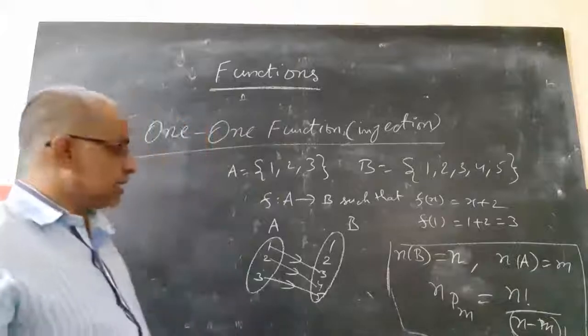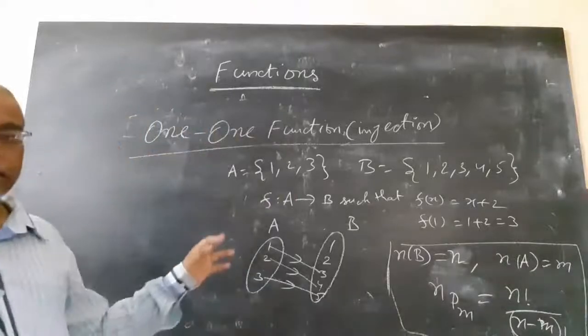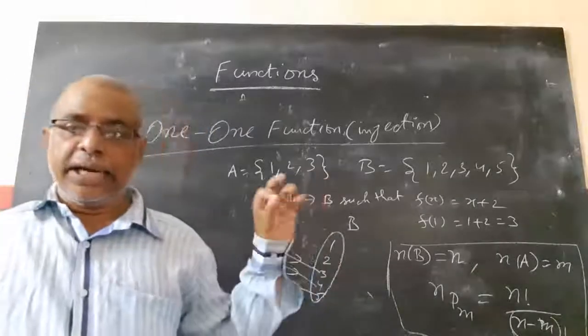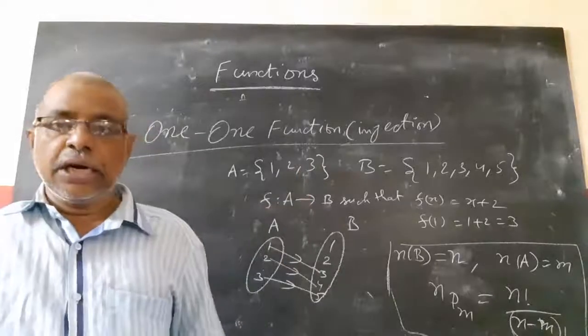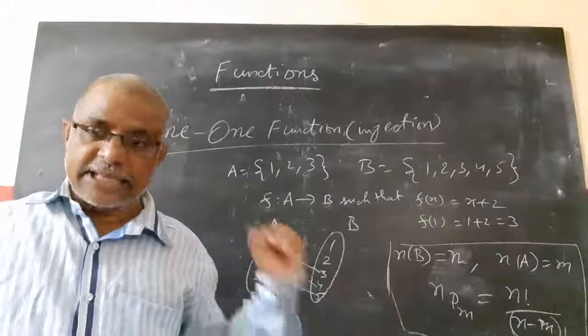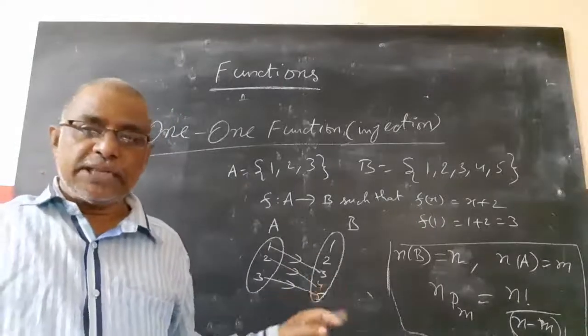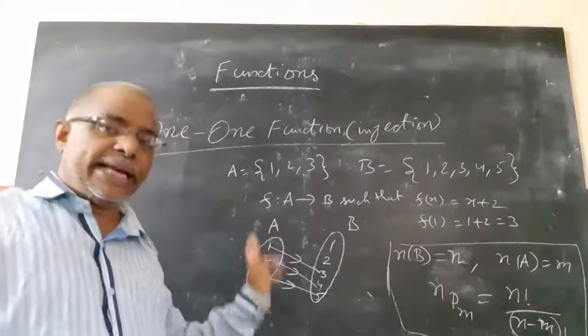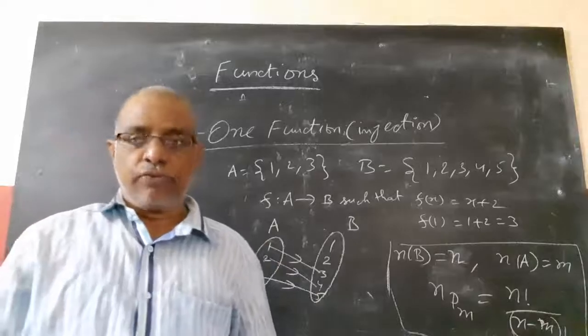So one-one function means every element of A should have a unique image in B. That should be a function first. And different elements of A have different images, means elements of B should have a unique pre-image in A. Then it is called one-one.